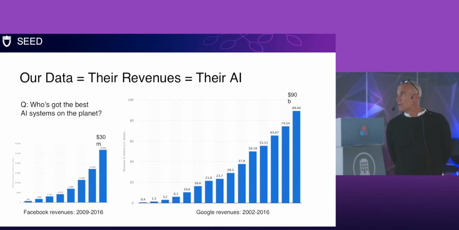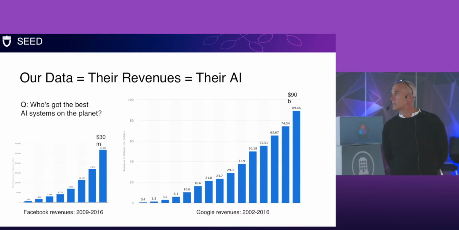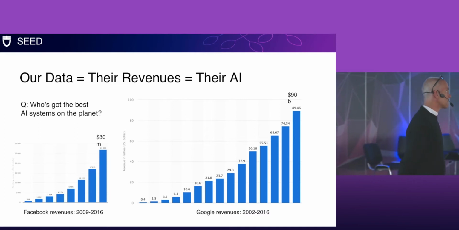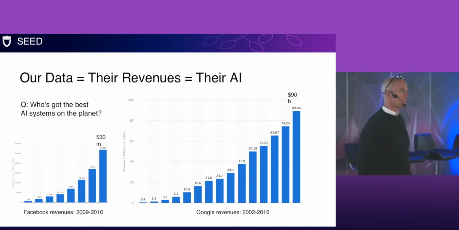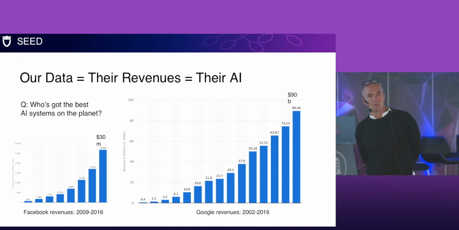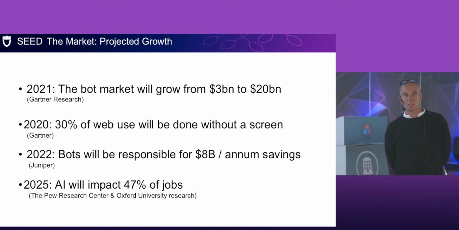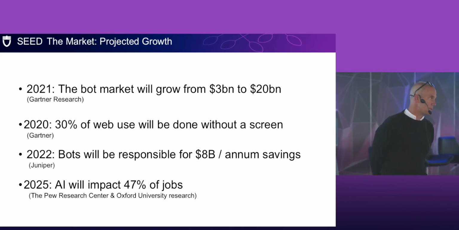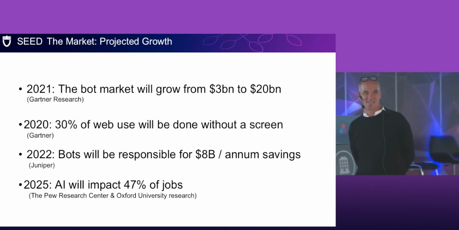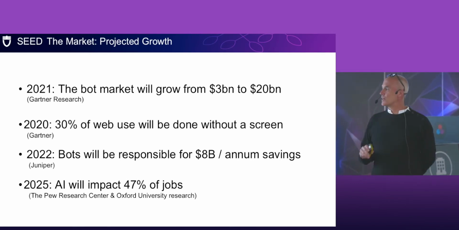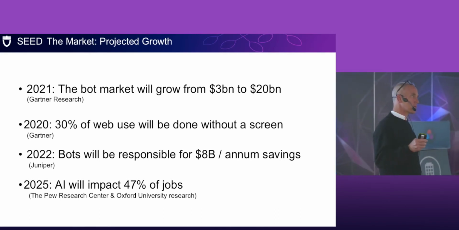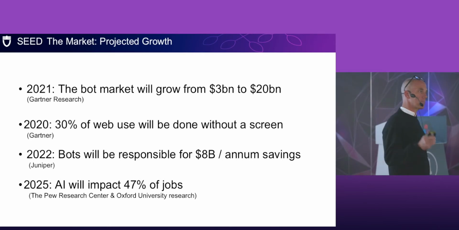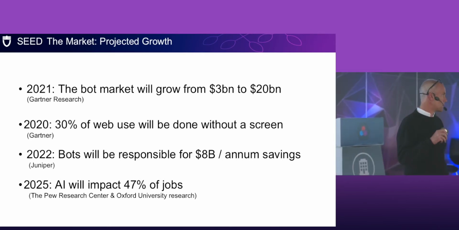Now, the bot market is measured to grow 3 or 4 times in the next 3 years. And by 2025, 47% of our jobs will be impacted. Interestingly enough, it was Gartner that noticed that 50% of Americans and Europeans are both concerned about their jobs being displaced as well. Now, it will impact jobs, which doesn't necessarily mean that it's going to replace the job. It means that the job will be changed.